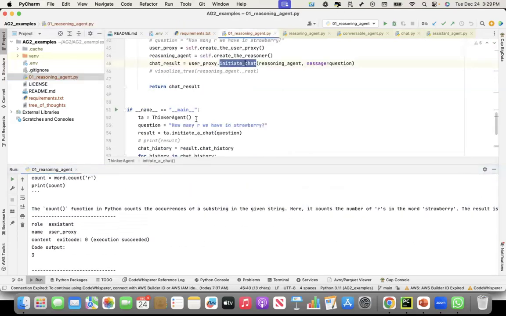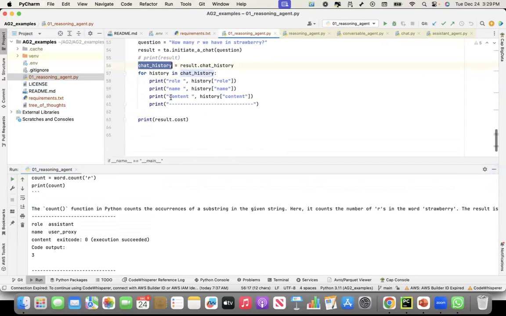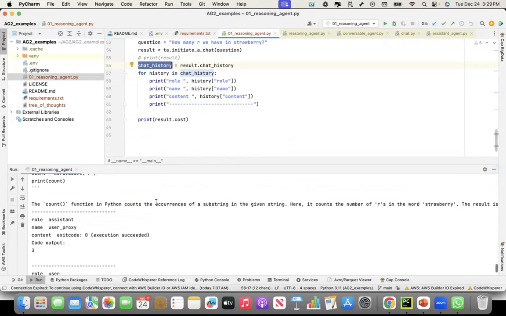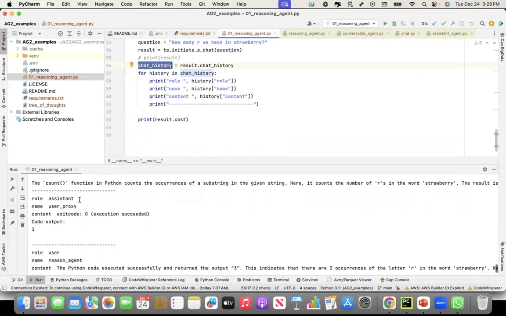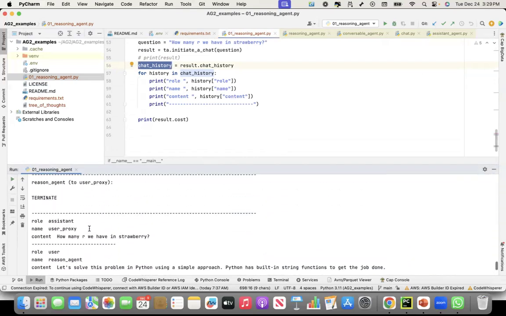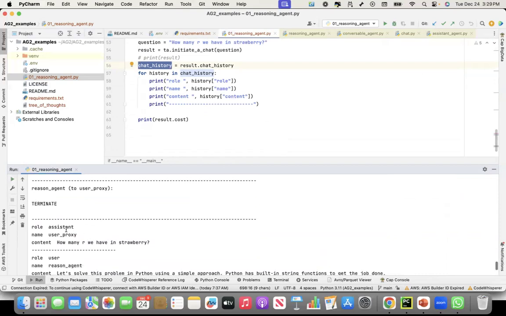In this code, after I take the chat history, I loop over the dictionaries in the chat history and print out the role name and the content. So it starts from here.